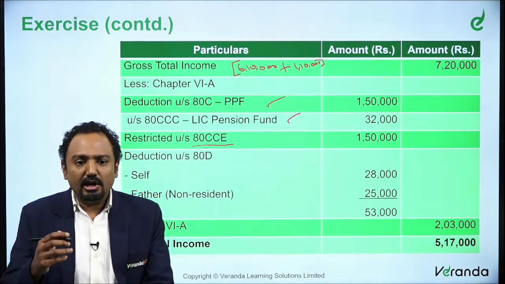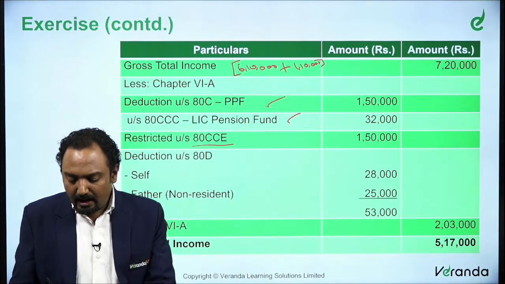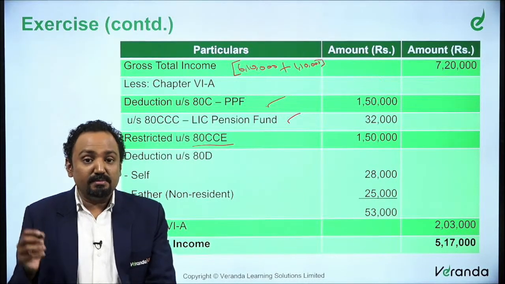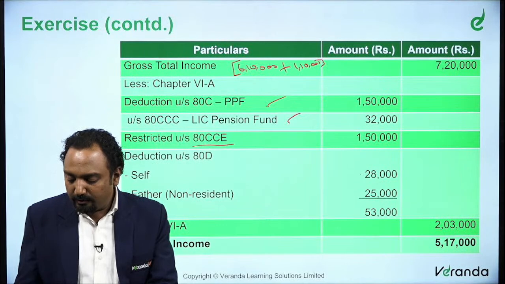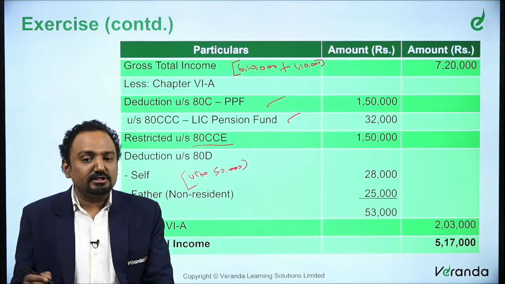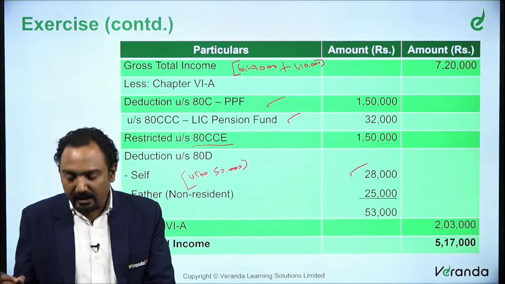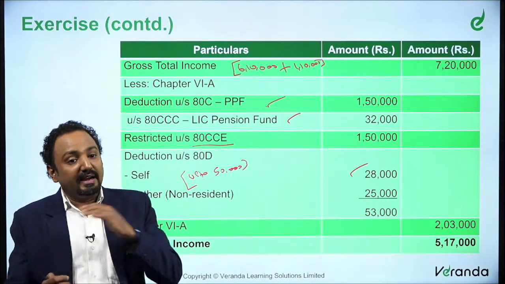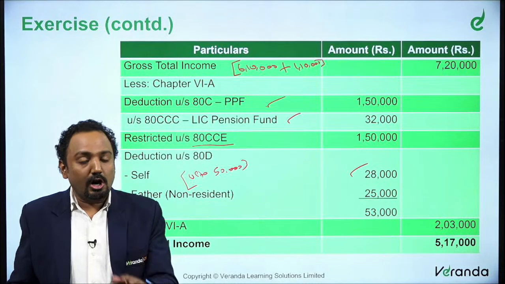If you have invested there, you get another 50,000. And deduction under Section 80D. So we said it's eligible for a family. She being 60 years old, she is eligible for up to 50,000. Since she actually has deposited only 28,000, you take this actual amount. For a father, since the father is a non-resident, it doesn't matter whether the parent is dependent or not dependent.